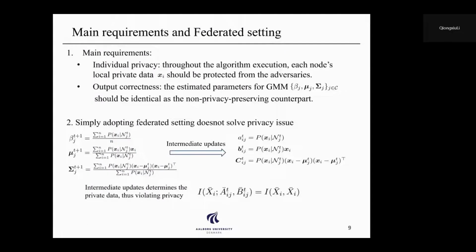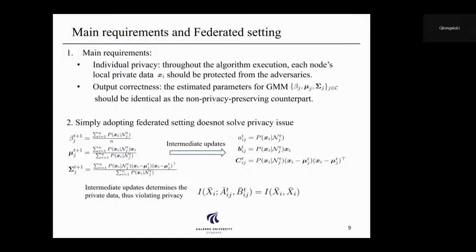We summarize that there are mainly two requirements to satisfy when designing a privacy-preserving distributed EM algorithm for Gaussian mixture modeling. The first requirement is about privacy. Throughout the whole algorithm execution, we would like each node's local private data Xi to be protected from being revealed to the adversaries. The second requirement is about accuracy. We would like the estimated parameters for the Gaussian mixture model to be identical to the non-privacy-preserving counterpart.